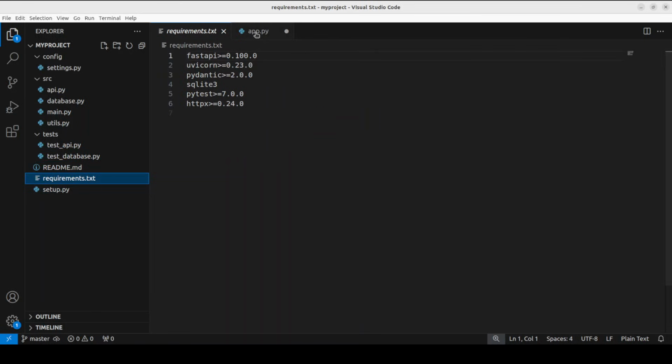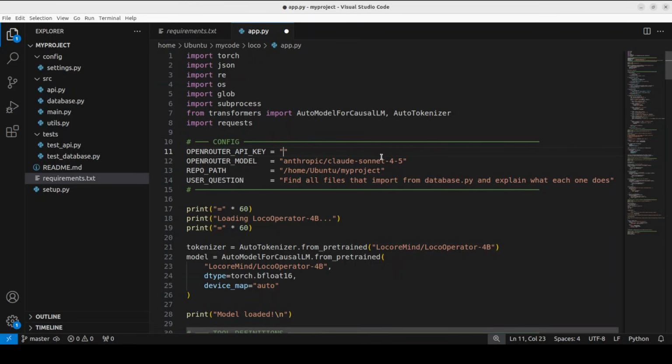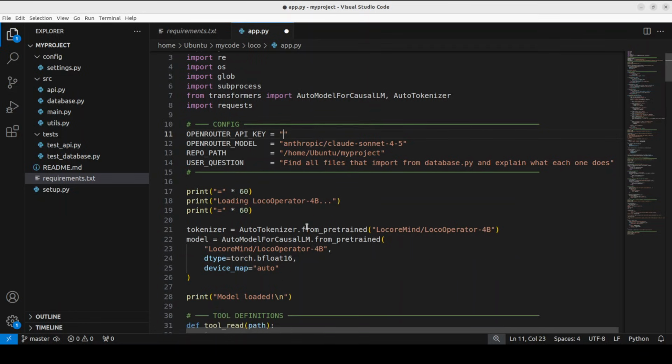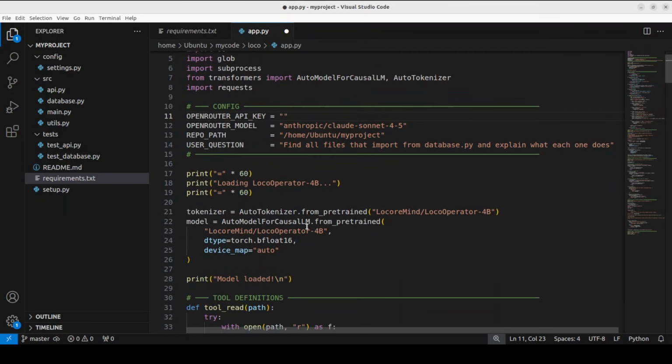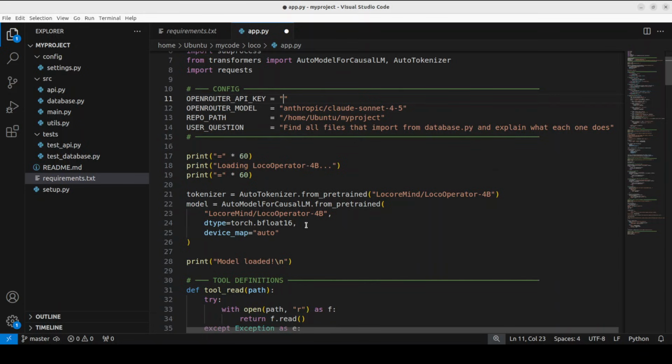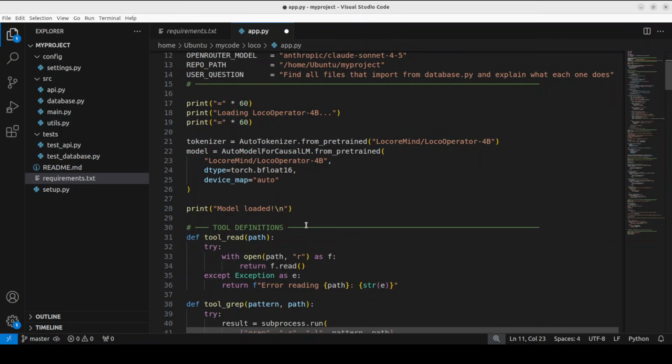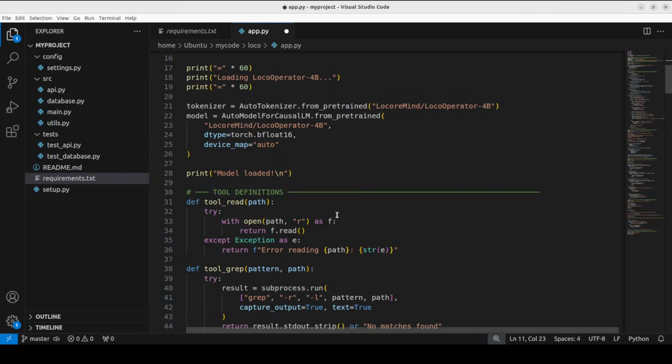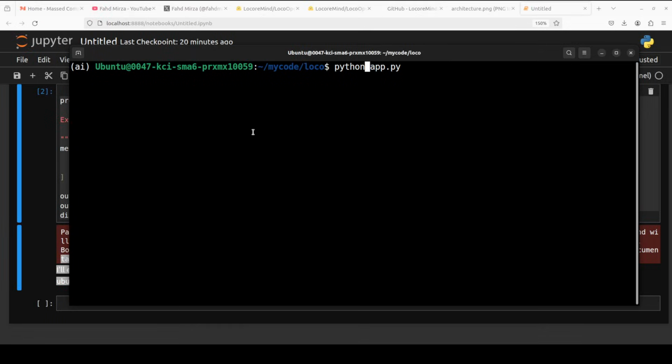Now, what I'm doing here in the actual driver code is loading the Loco Operator model, as you can see, locally. I'm asking it to explore the code base, and the model responds with a structured tool call, JSON, exactly what it is trained to do. That's it. And then the script actually executes that tool call against the real file system, finds a matching Python file, and sends these results to Claude via OpenRouter for the final analysis. So let me just take you to the terminal and then we will run this.